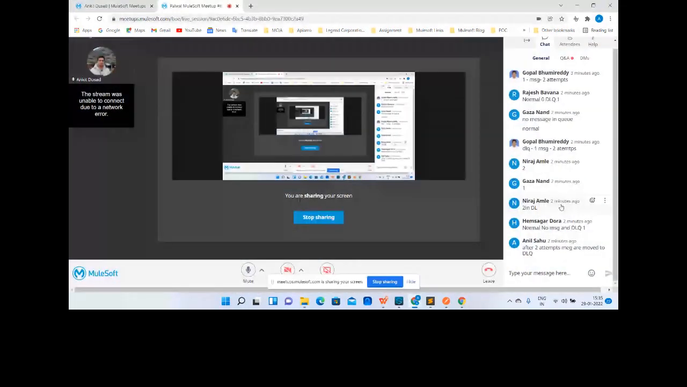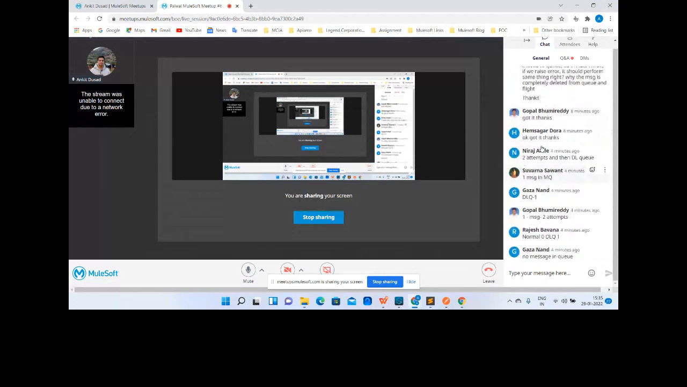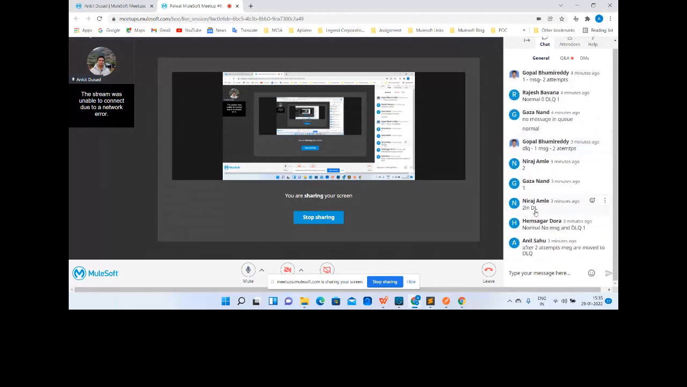So yes, I think Gopal is correct. One message in DLQ after two attempts. Rajesh is also correct. Okay, perfect. So two messages in DLQ? No, there should be only one message in DLQ. So even after, let's say, five reattempts, there should always be only one message. Okay, perfect. Let's go ahead.